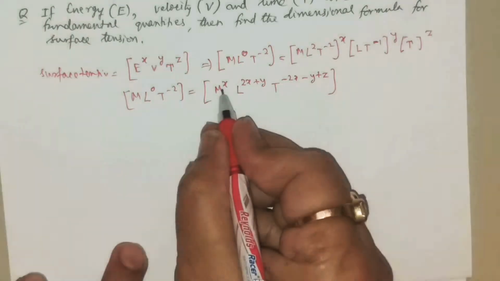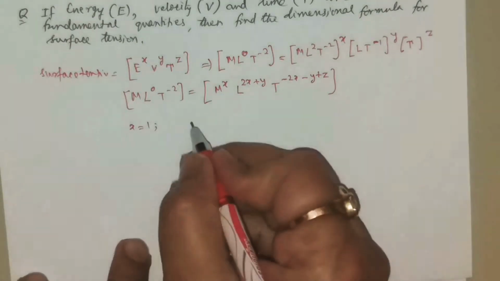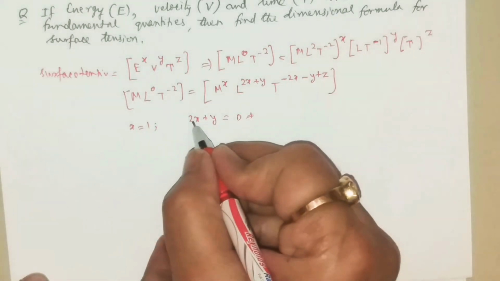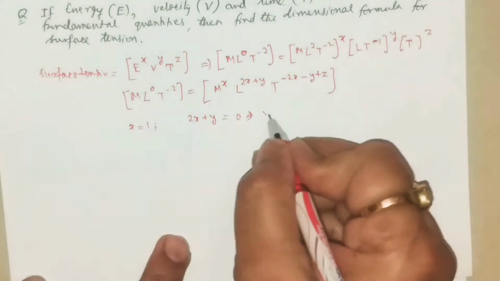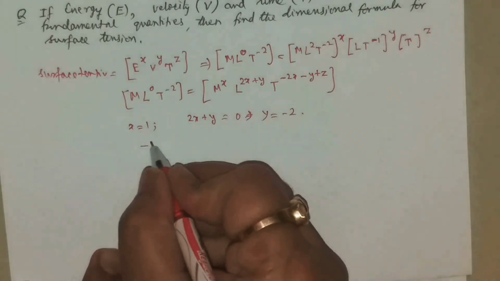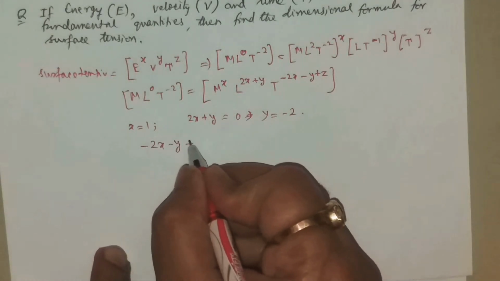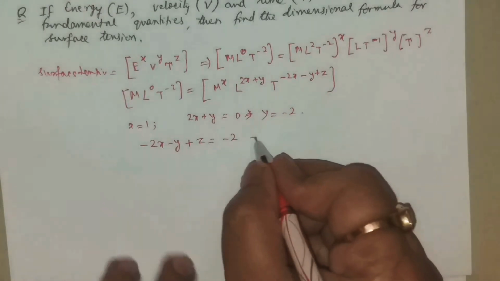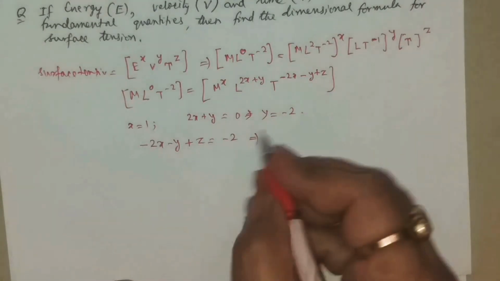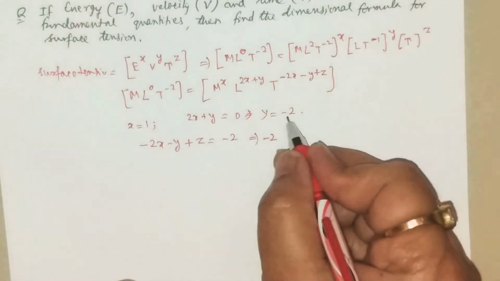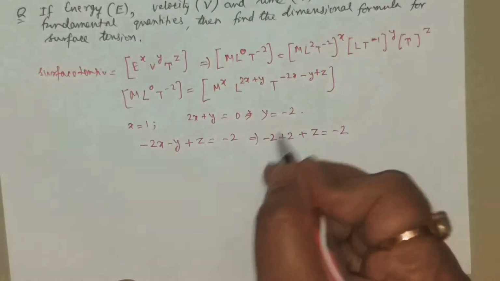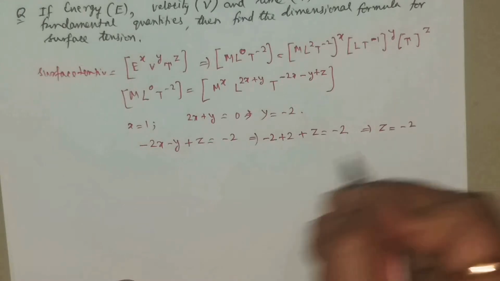Now check it. x is equal to 1, 2x plus y is equal to 0, as x is 1, so this is 2, so y is equal to minus 2, and minus 2x minus y plus z is equal to minus 2, the power of T. Put the value what we have obtained. x is 1, so this is minus 2, y is minus 2, so this is plus 2, plus z is equal to minus 2. This is gone, so we have z is equal to minus 2.